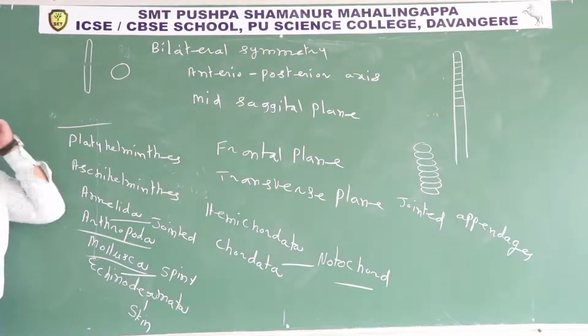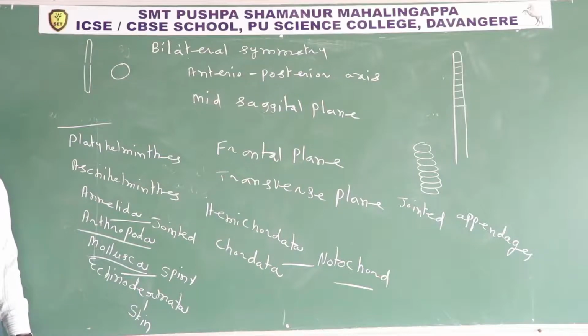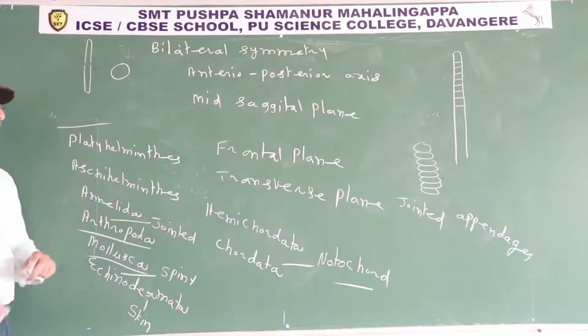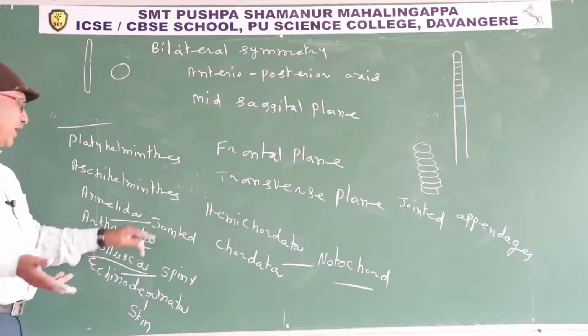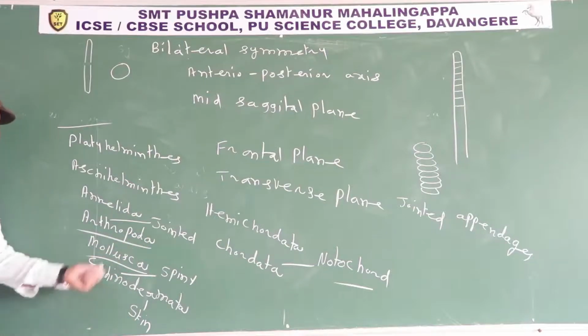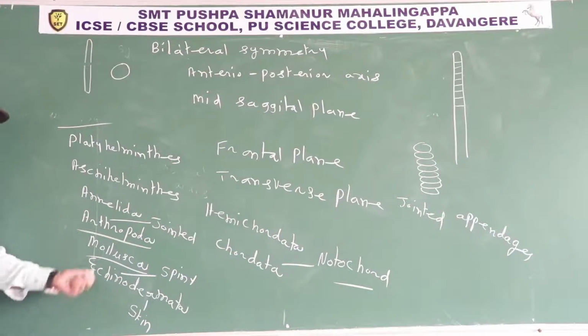Platyhelminthes, flatworms. Aschelminthes, roundworms. Annelida. So the body is in the form of several rings. These rings are known as metameres. Arthropoda, animals having jointed legs or jointed appendages. Legs are hanging parts, so you may say jointed appendages. It is the largest phylum regarding number of animal species.